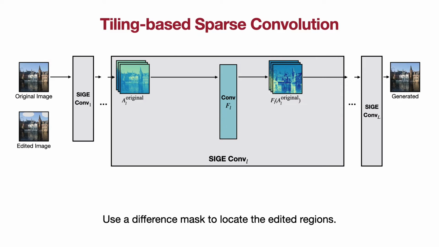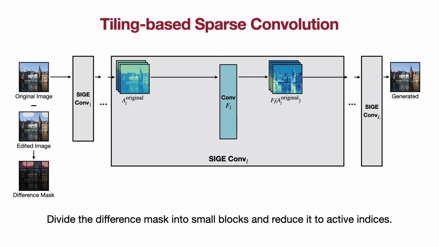When the editing is finished, we compute a difference mask to locate the edited regions. We downsample the mask to different resolutions. For each resolution, we divide the mask into small blocks and reduce it to active indices, which index the edited blocks.